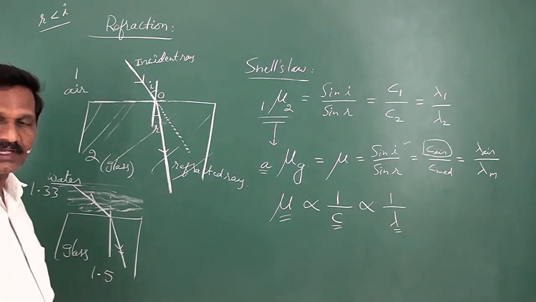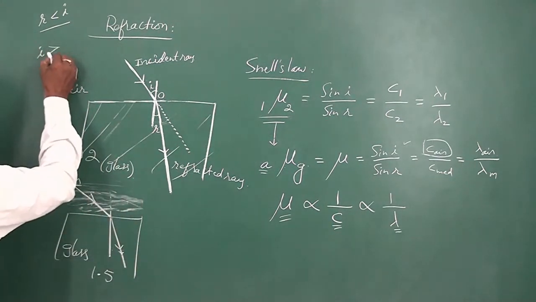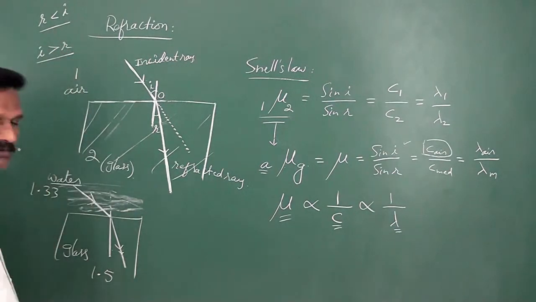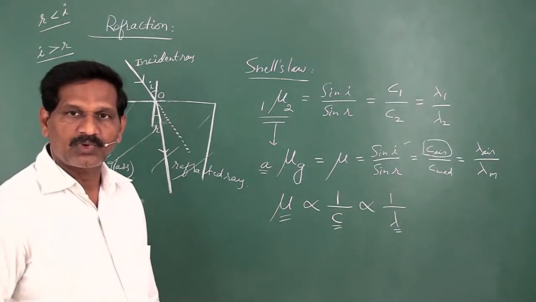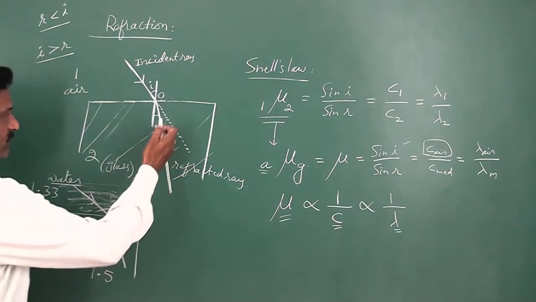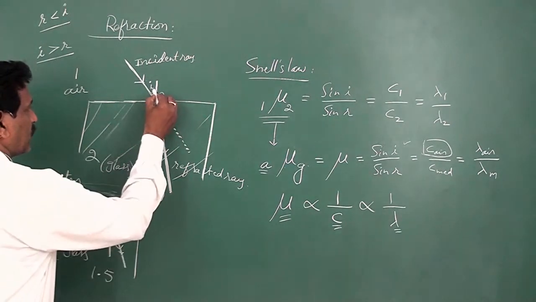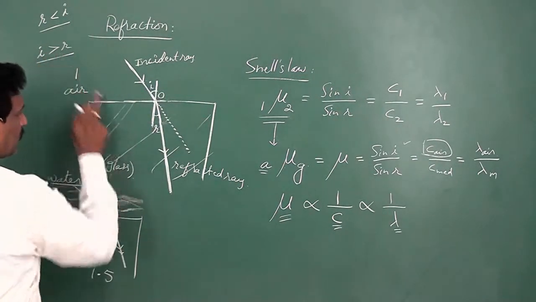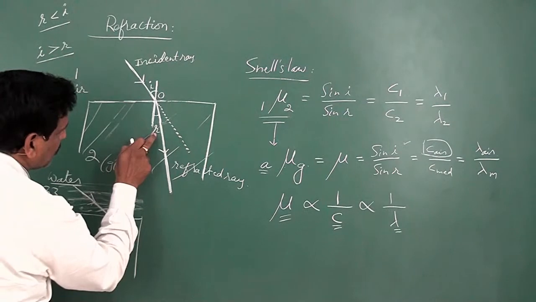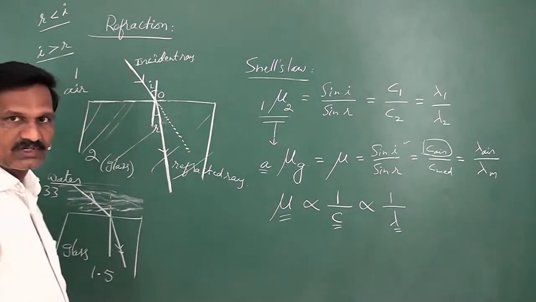Angle of refraction is less than angle of incidence, means angle of incidence is greater than angle of refraction. When the light ray propagates from rarer to denser medium, the refracted ray bends towards the normal, which means that the angle of incidence is more than the angle of refraction. So here this angle is less than this angle. Angle of refraction is less than angle of incidence.